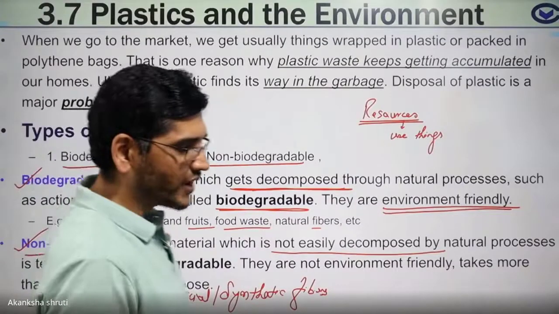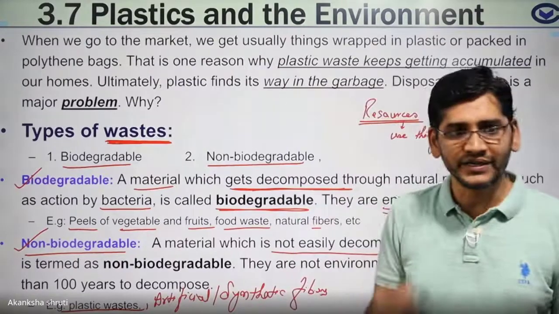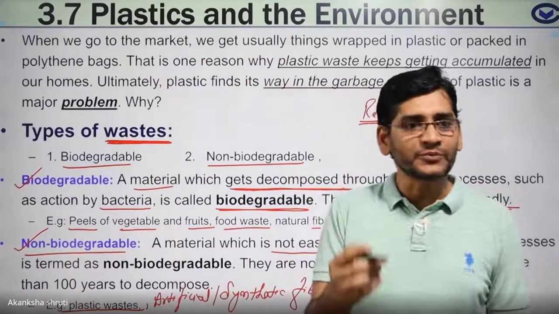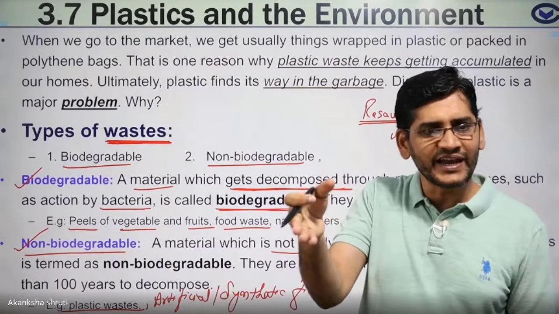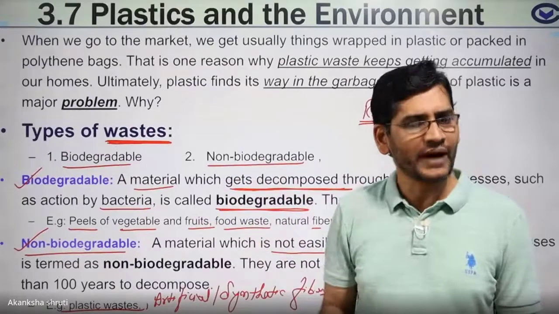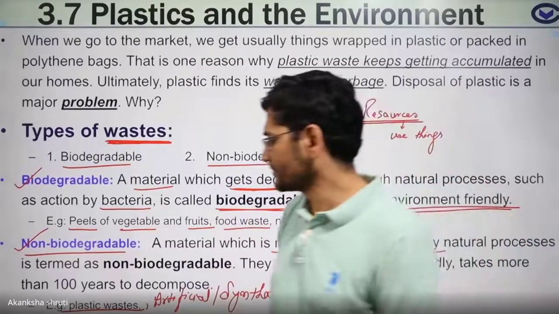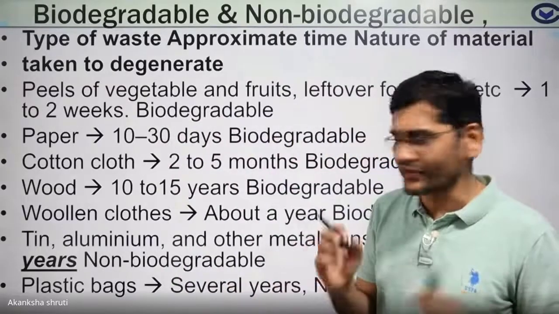Means they do not decay easily. They do not get decomposed by the natural process. Natural process means the presence of sunlight, rain water, air, and other microorganisms present in the environment.